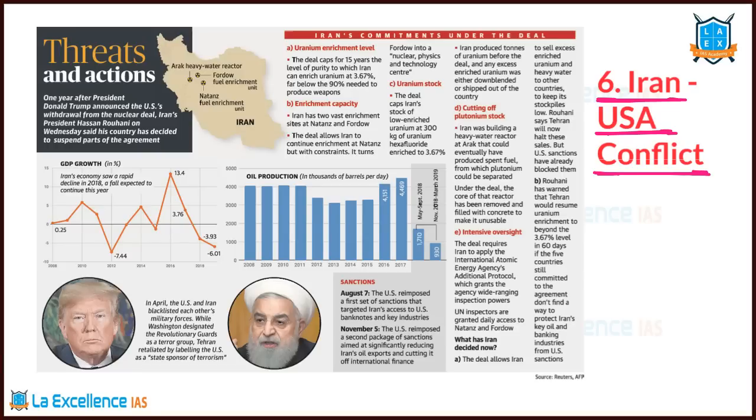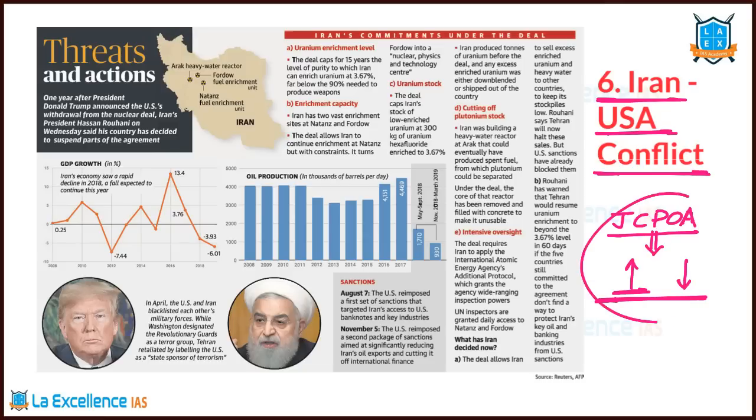USA said we are moving out of this JCPOA agreement. What is JCPOA? Joint Comprehensive Plan of Action. This was signed during Obama's time. Under that, USA said it is going to lift the sanctions on Iran, and Iran said we are going to bring down our nuclear program. That's the agreement. So where are the nuclear power facilities located in Iran? Let us understand that once. And what has happened recently? Which are the places that are in news? Let us understand that also.